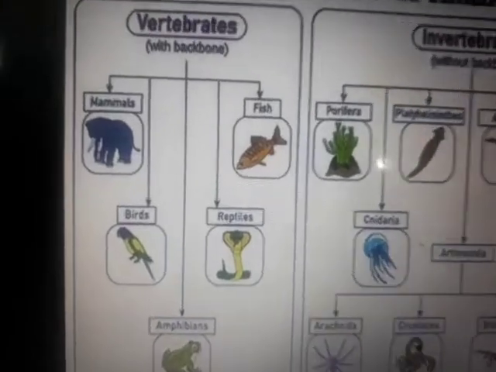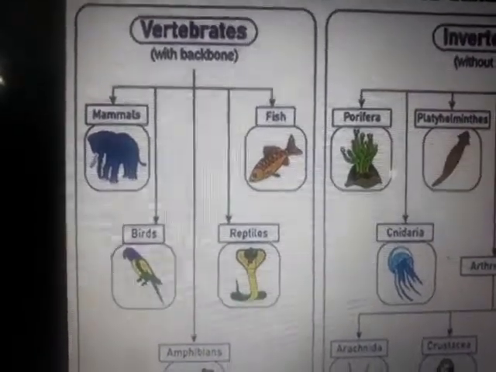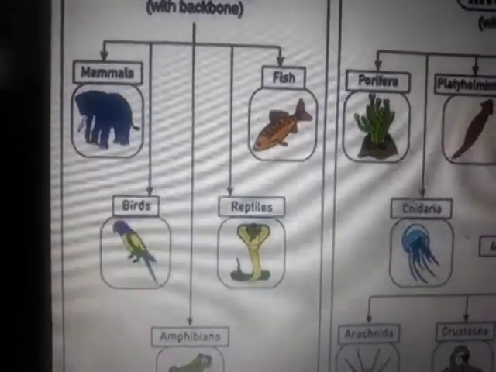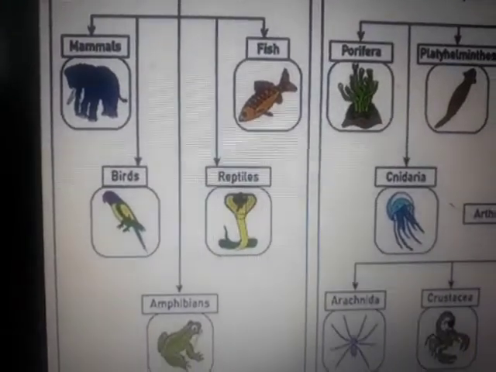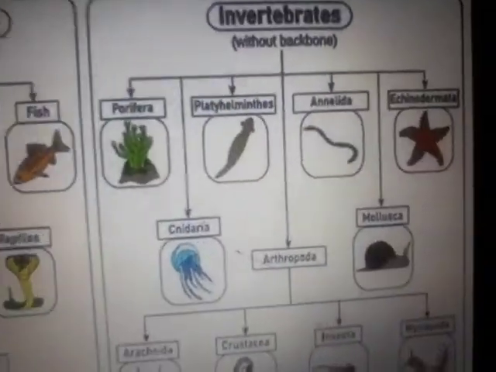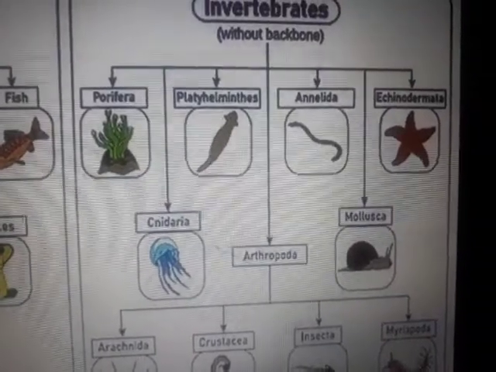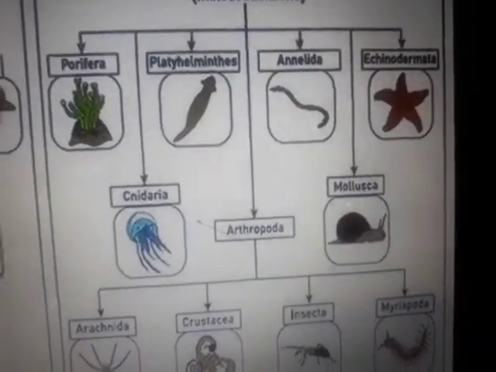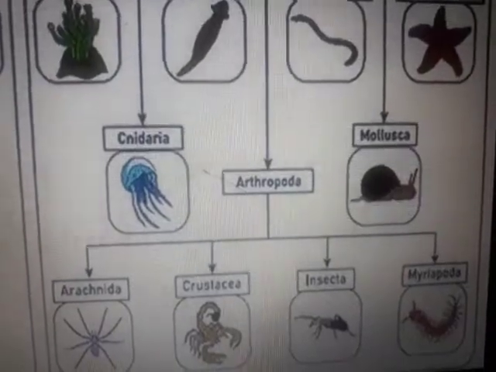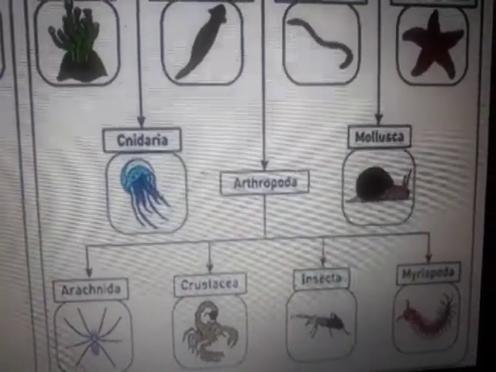So for today what we are going to do is learn this: vertebrates: mammalia, fish, birds, reptiles, and amphibians. Then invertebrates: Porifera, Platyhelminthes, Annelida, Echinodermata, Cnidaria, Arthropoda, and Mollusca.